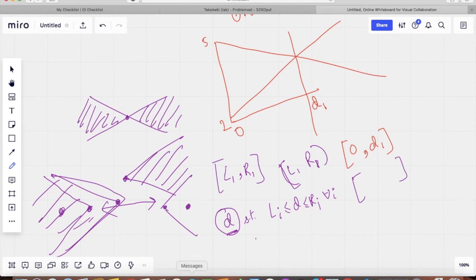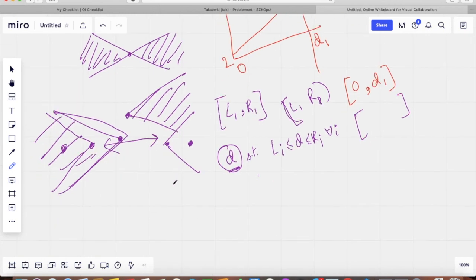That makes sense. And if they are non-intersecting, that is they do have some region lying between them, then we can just take any value, and if you don't want to take any value, just take the value that is at the front, because that will also satisfy your constraints.